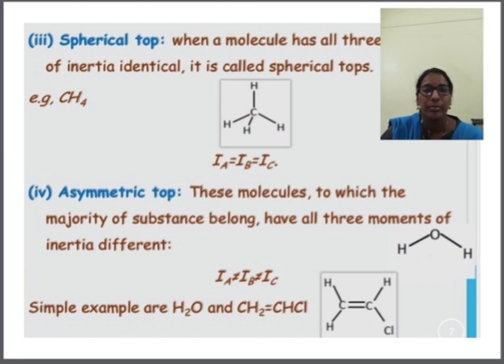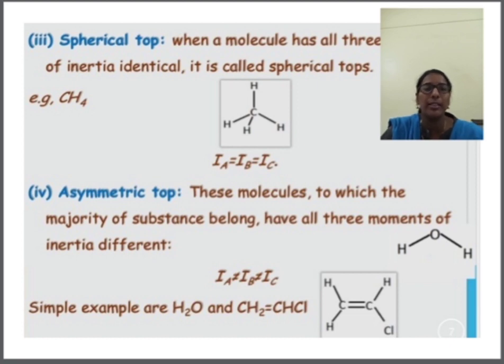So here we can see the fourth kind of molecule, which is the asymmetric top molecule, and that can be studied in the microwave region. These molecules, to which the majority of substances belong, have all three moments of inertia different. So when we take the example of a water molecule, it is an example of the asymmetric top, and here Ia is not equal to Ib is not equal to Ic.